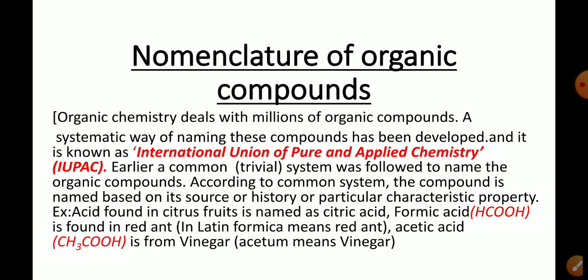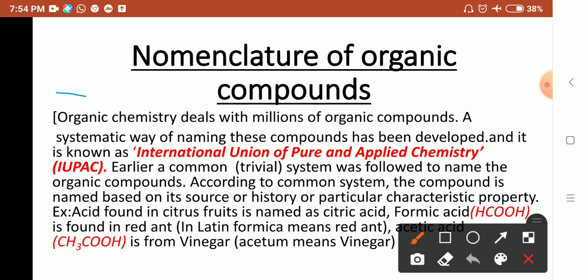So this is the basic thing you should carefully understand, and then after understanding only you can write the name of the structure given for any particular organic compound. Whatever I have written here, write down in your book, putting that bracket also. Here I have given the bracket, means you need not memorize these things, but you should understand.